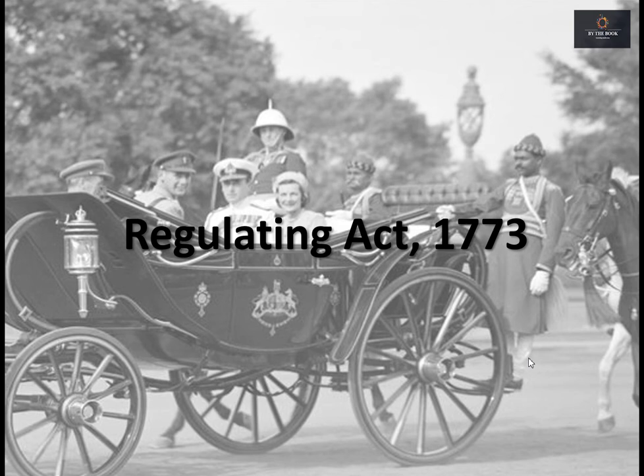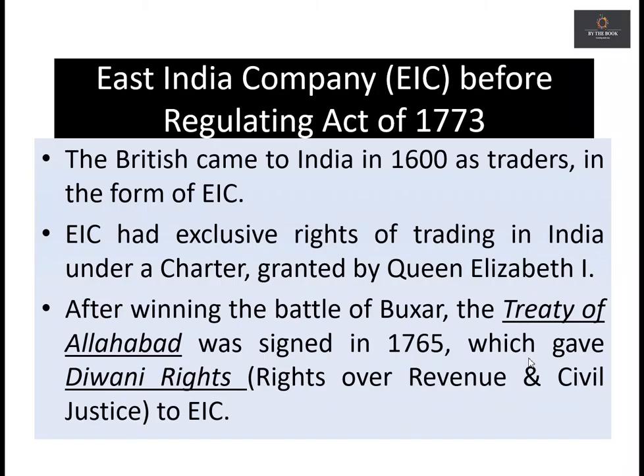Okay, as we know, the British came in 1600, right? But it was only in 1773 that the British government felt the necessity of passing an act for its affairs in India. So obviously there must be certain strong scenarios which led to it. So let us first start by looking into the East India Company before the Regulating Act of 1773.